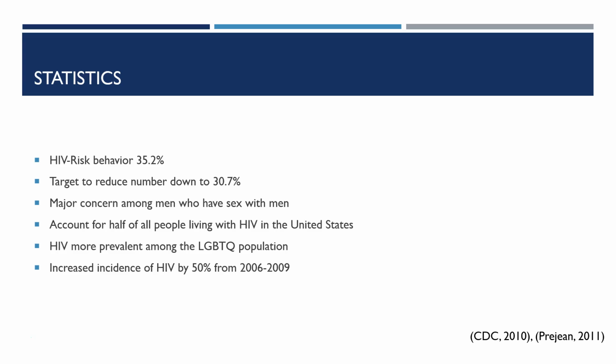In addition to this statistic, in 2009, this population accounted for two-thirds of all new cases of HIV. These numbers show that HIV is a lot more prevalent in the LGBTQ population, and it is in relation to their participation in risky behaviors. For example, not using condoms is a big contributing factor to why sexually active men who have sex with other men are the majority of people being diagnosed with new cases of HIV.